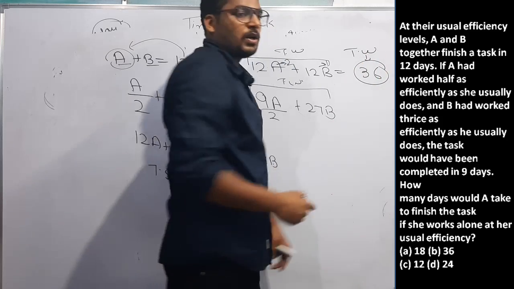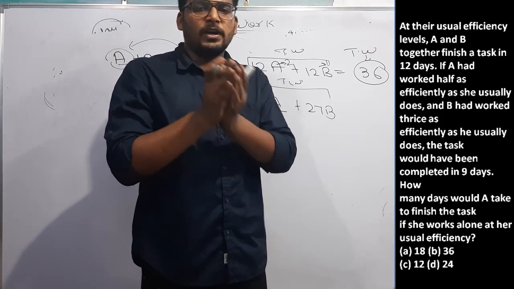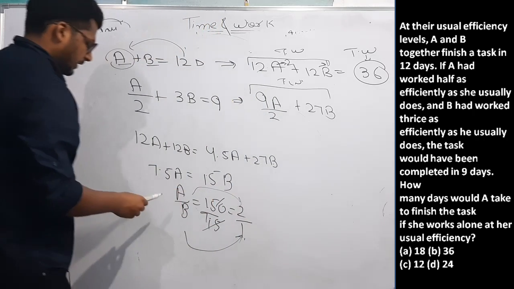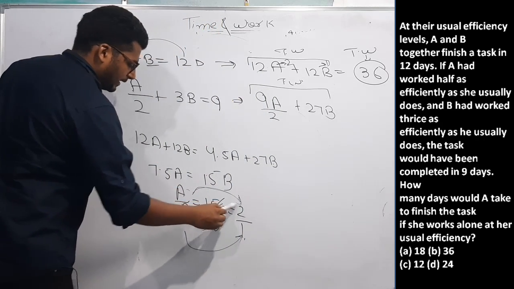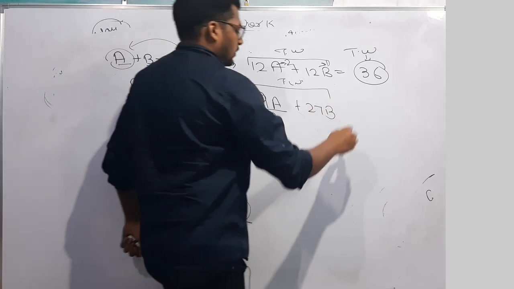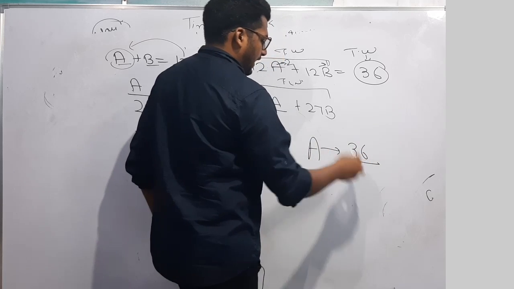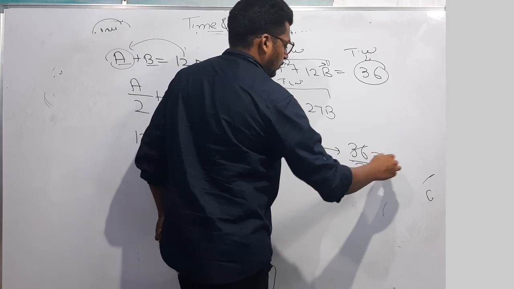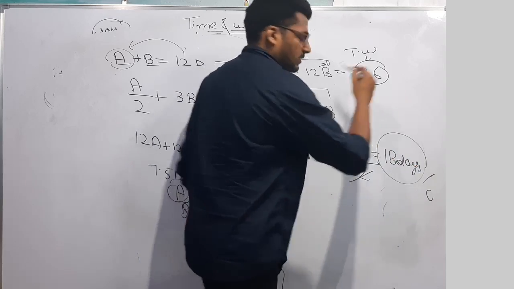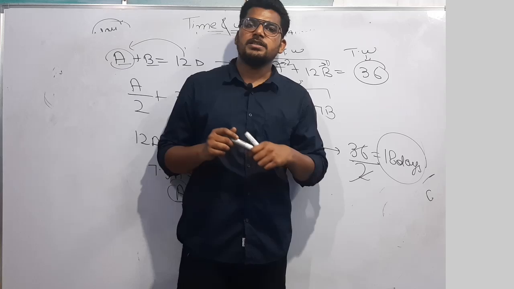36. Now what is the question saying? How many days would A take to finish the task if he works alone? How much time will A take? What is the efficiency of A? Efficiency of A is 2. We need to complete this work by A. By efficiency of 2, A will take 18 days. That means option number A was the correct answer of this question.